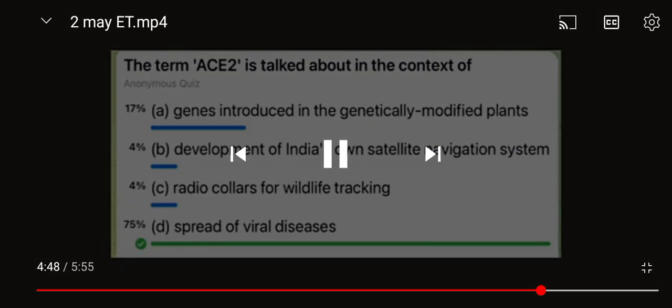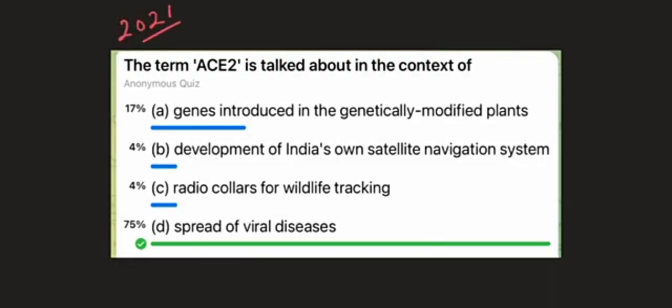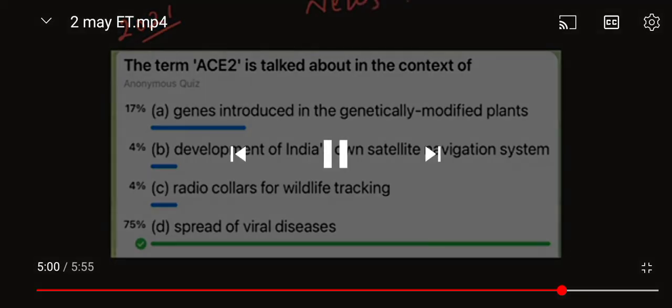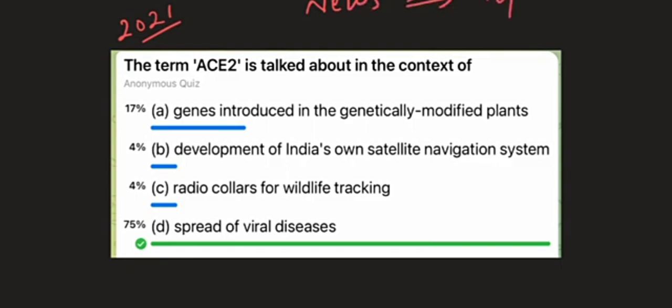The next question also is from Prelims 2021 only, and this is another example of the approach we have already talked about. In the previous question also we talked about that approach, that if you are talking about some random term given in the news, then you have to go for the most popular or the most frequent or the most important category. So it says the term ACE2 is talked about in the context of, talked about means it is in the news. And if you look at the options, genes introduced in GM plants, yes, this is an important category, so this can be the answer.